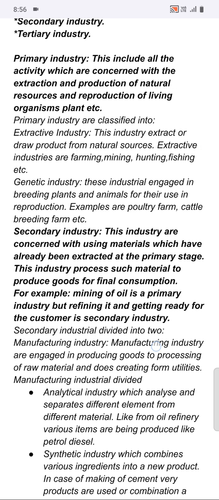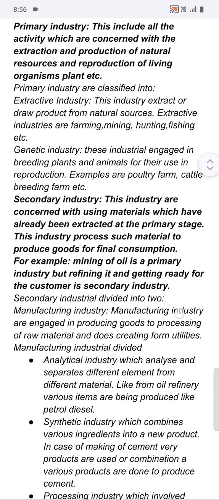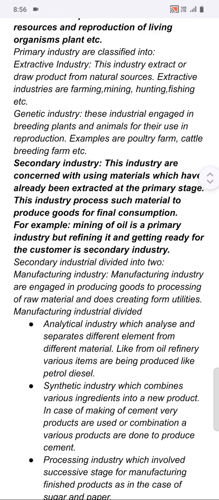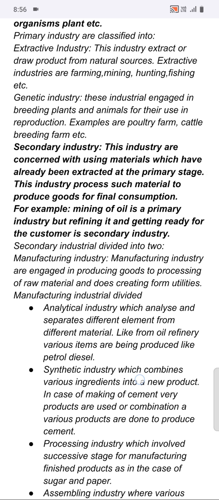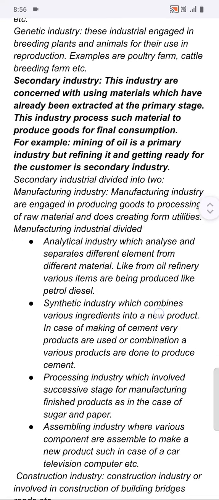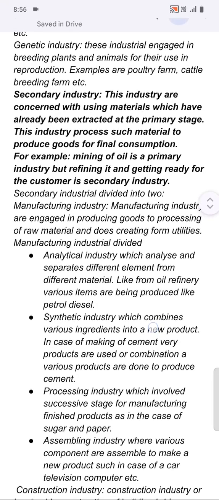Suppose, for example, mining of oil is a primary industry and refining it and getting it ready for the customer in the form of diesel or petrol is secondary industry. Now secondary industries are again divided into two types: manufacturing industry and construction industry.